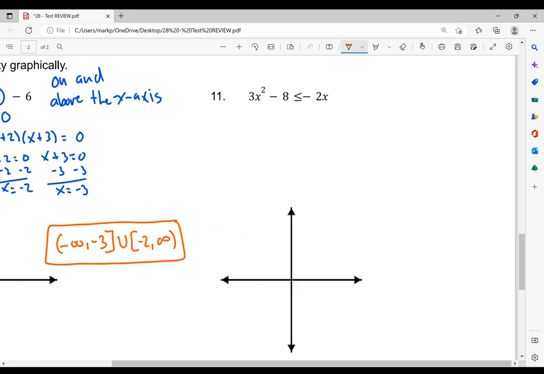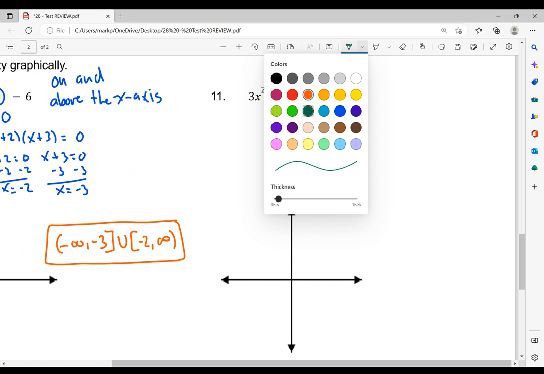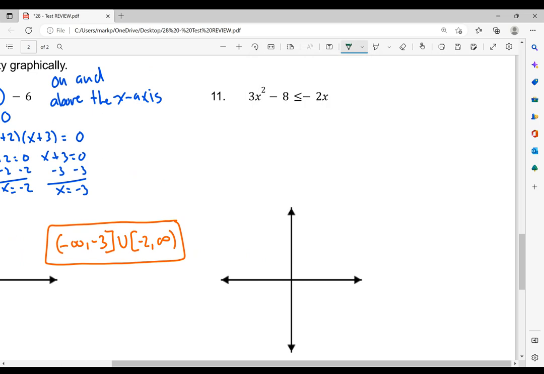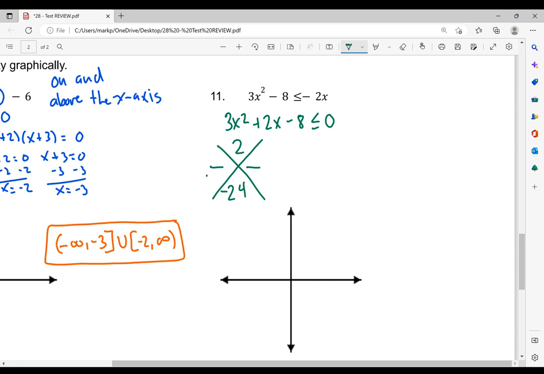Again, we're going to have to set it equal to 0 because it is a quadratic function. So I'm going to go ahead and add the 2x over. So 3x squared plus 2x minus 8 is less than or equal to 0. So I'm going to attempt to do the x method, see if it works. B is 2, that goes on the top. A times c, so 3 times negative 8 is negative 24. The a value we divide by is 3x. So the two numbers that add to 2 but multiply to negative 24 are going to be, I think, 6 and negative 4. 6 minus 4 is 2.